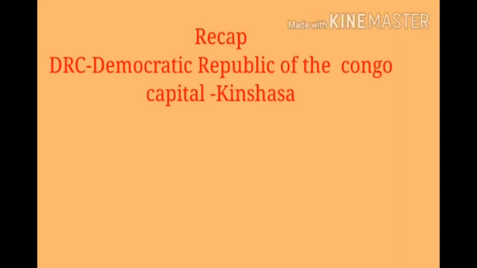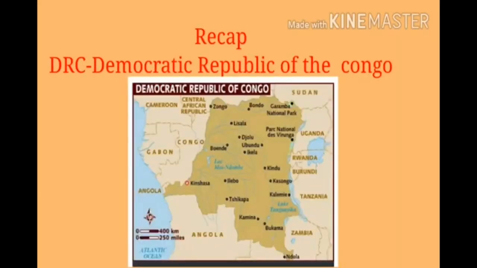Children, let us recall what we have learned so far. We studied about DRC. What is meant by DRC? Yes, DRC is a country located deep in the center of the African continent. Children, where is DRC located? DRC is located in the African continent.